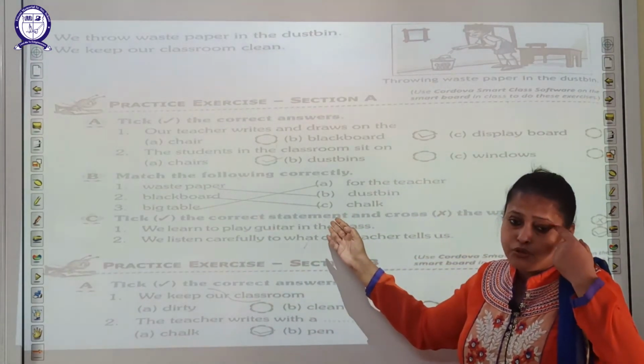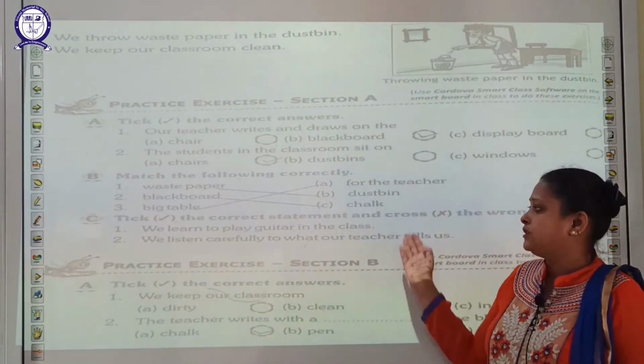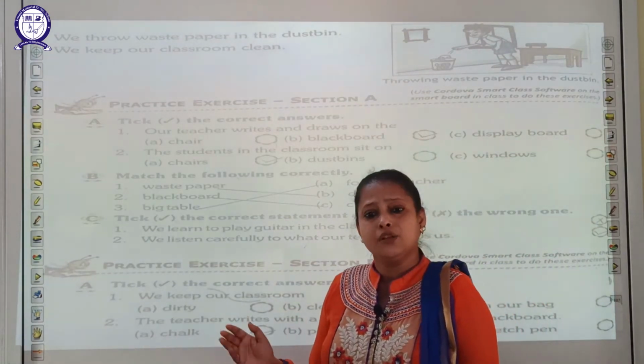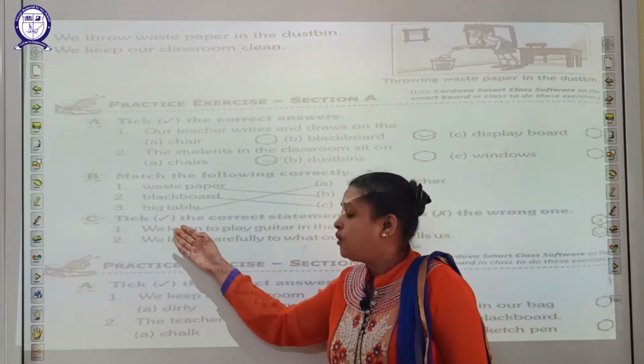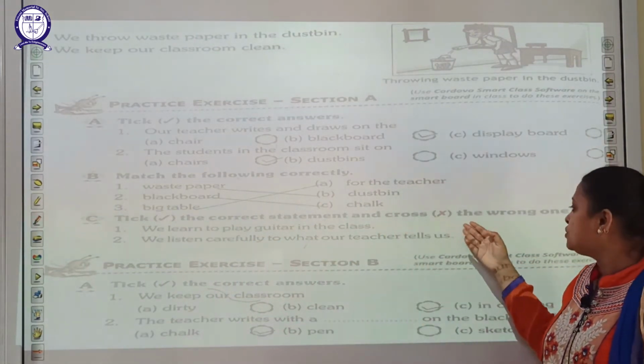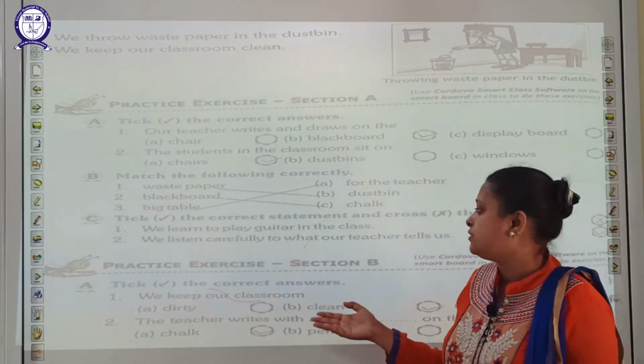The teacher uses chalk to write on the blackboard. The big table is for the teacher, and the small table and chair are for the student. Now tick the correct statement and cross the wrong ones. You have to tick the correct statement and cross the wrong one.